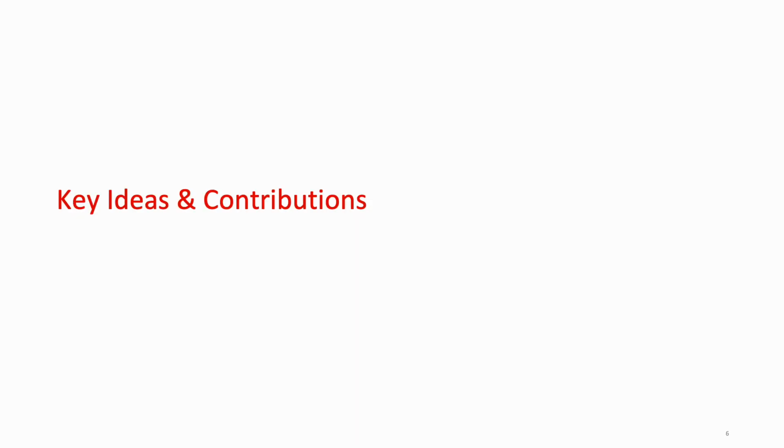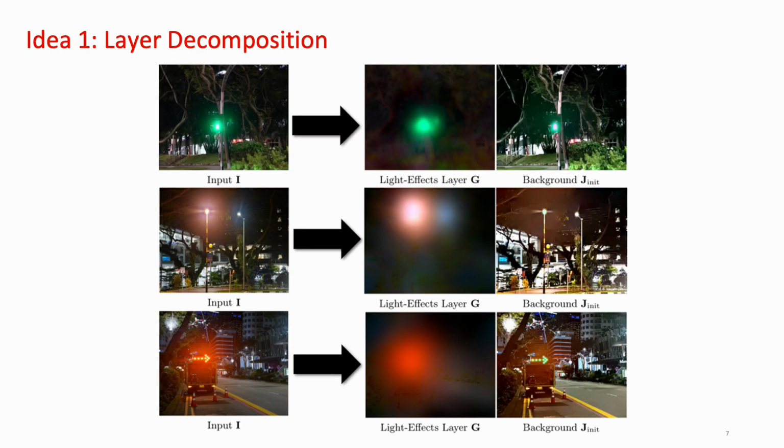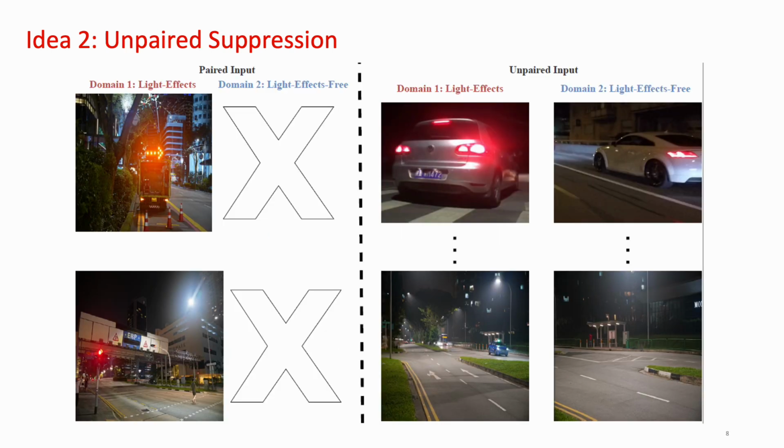Next, I will talk about key ideas and contributions. The first idea is layer decomposition. Layer decomposition means, given input mixtures, how we can decompose or recover the individual original layers. The second idea is unpaired light effects suppression. Although paired training data is hard to collect, unpaired light-effects-free data can be obtained.